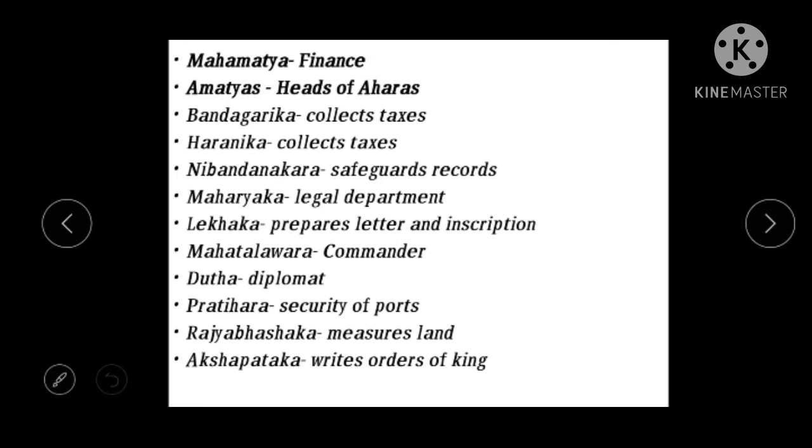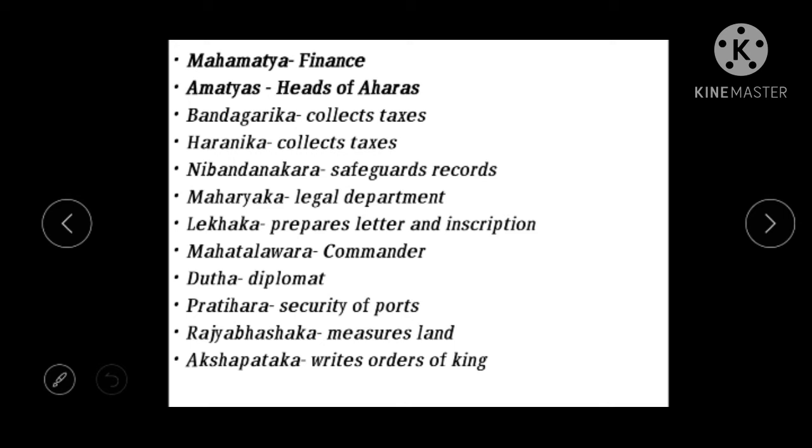Then the next minister, the minister of finance, is known as Mahamatya. He deals with the finance of the kingdom, takes care of all the accountants and all the money that is coming and going. He's the head of this finance ministry.